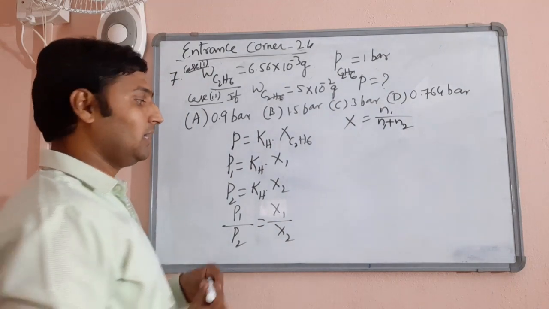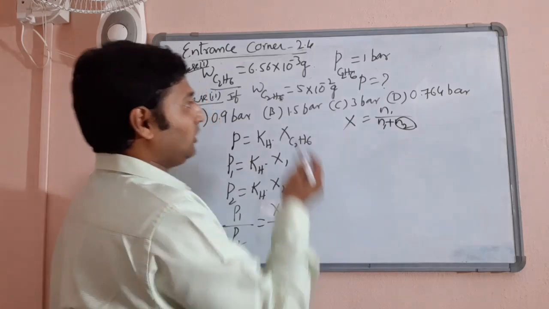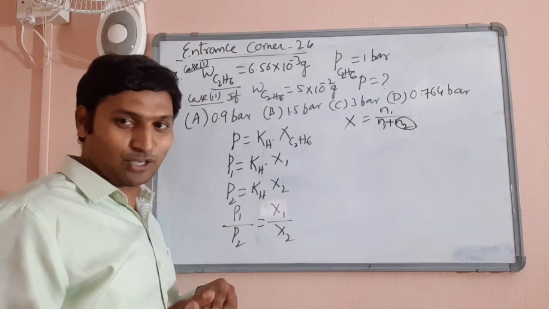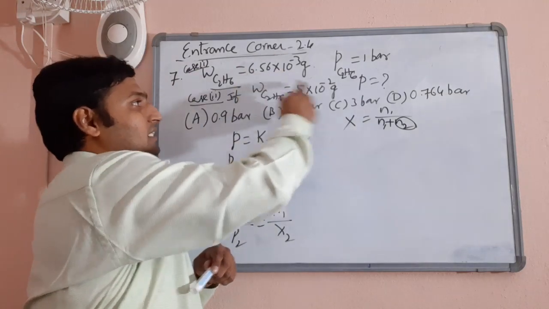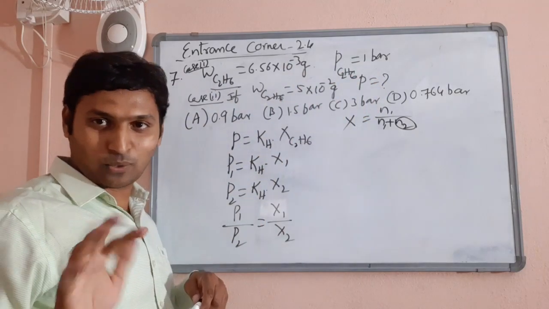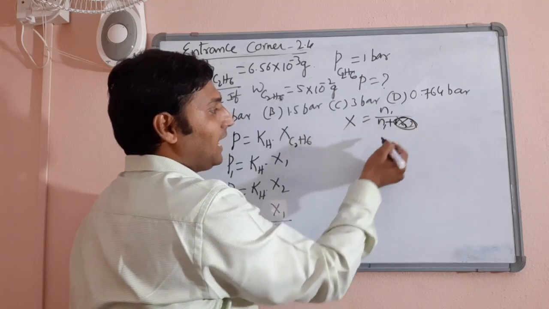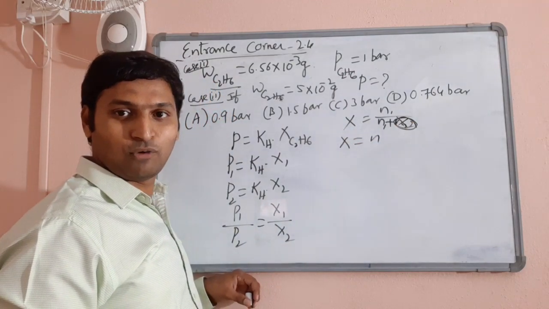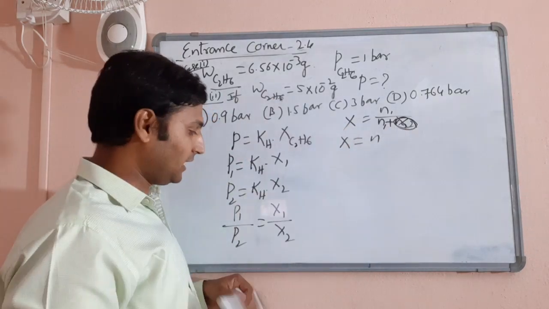Now you see, did he mention anything about variation in the weight of solvent? No. He is talking about the same amount of solvent. In the same amount of solvent, if this much is dissolved, this pressure is exerted. If this much is dissolved, how much pressure is exerted is the question, right? When the amount of solvent is the same, then obviously mole fraction will be equal to number of moles, because the amount of solvent is constant in both cases.